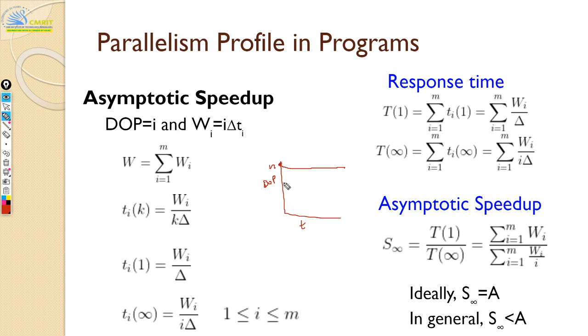Only if your profile is continuously n throughout, then you will have your ideal speedup of A. But what we saw earlier, first of all the program itself will not support that, and most importantly there is going to be overhead, your memory overhead and your IO overhead. Because of all these overheads, you will not achieve speedup equal to A. It will always be lesser than A. Clear?